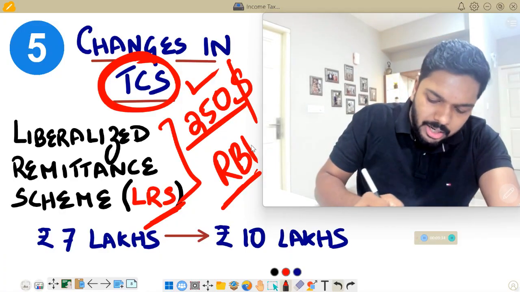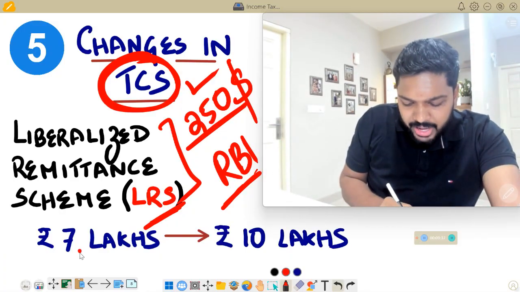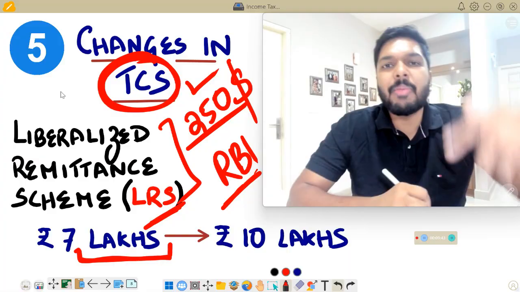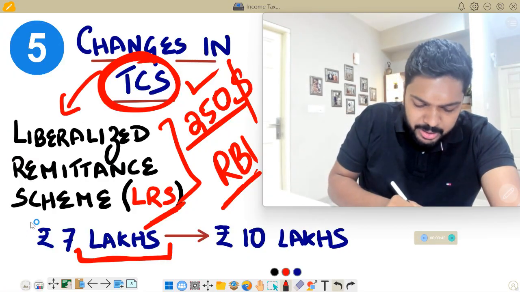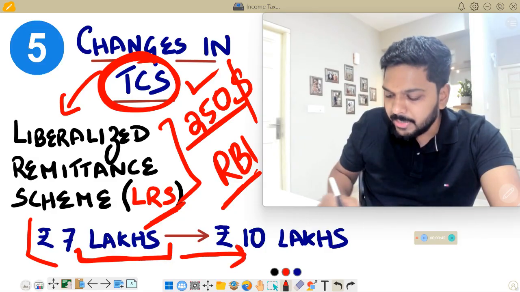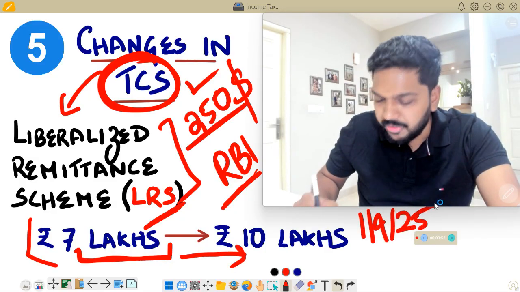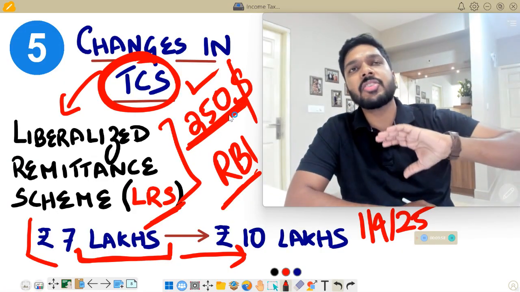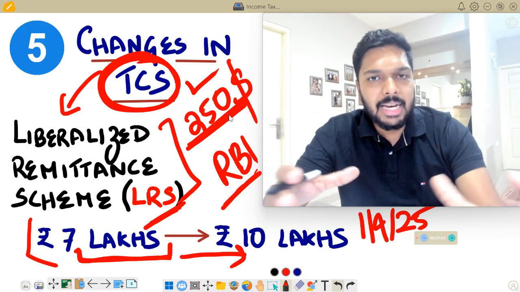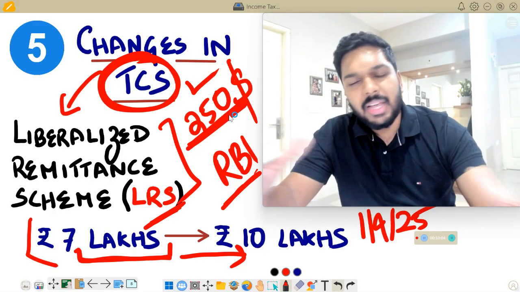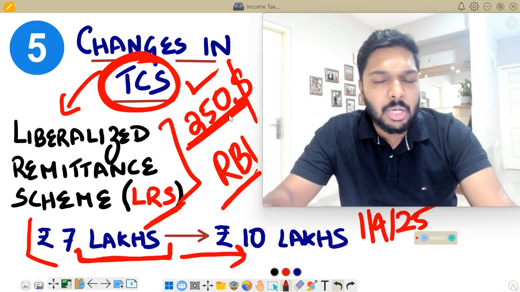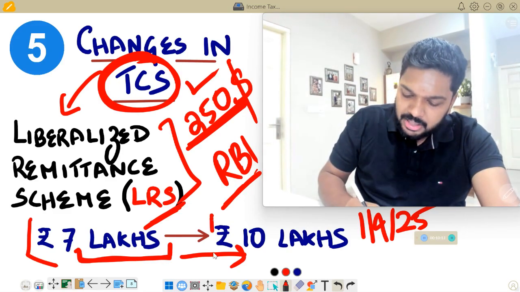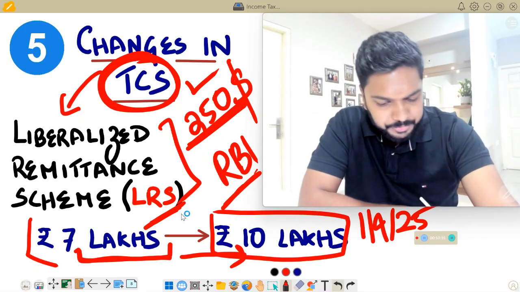So what it says is that under the LRS, for any kind of payment, if you pay more than 7 lakh rupees in a particular financial year, the bank through which the payment is made will collect TCS. This limit of 7 lakhs has now been increased to 10 lakhs effective from 1st April 2025. In other words, the upper limit of course is $250,000, but if all types of payments which come under LRS put together exceed 10 lakh rupees in a financial year, then the banks will collect TCS at the rate prescribed for each type of payment. Earlier it was 7 lakh rupees in a financial year.